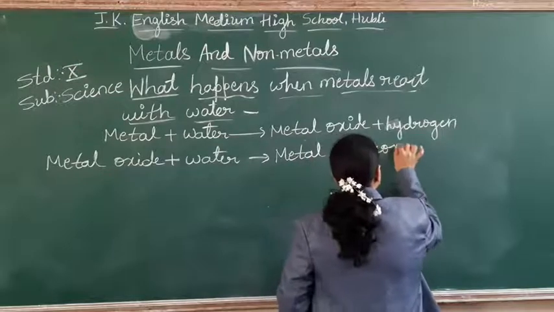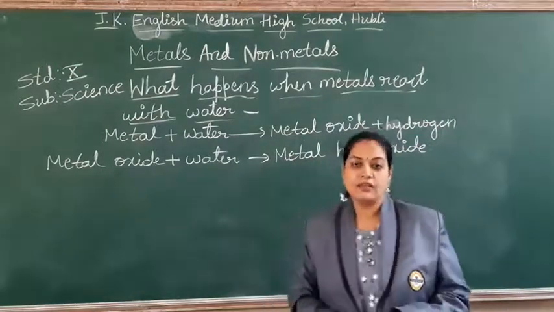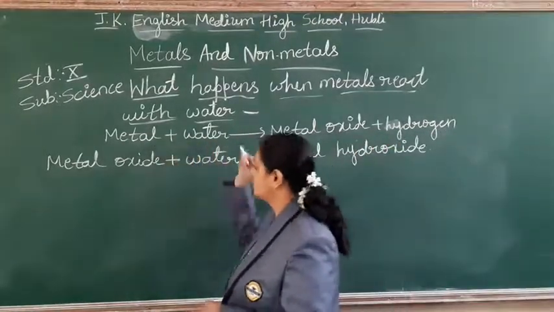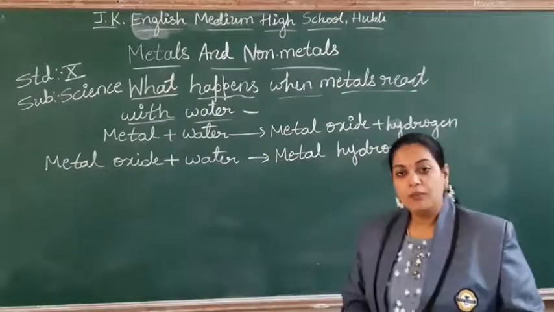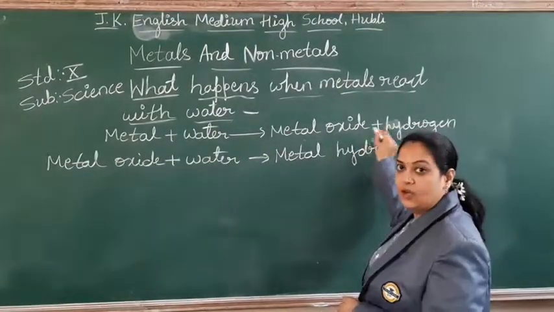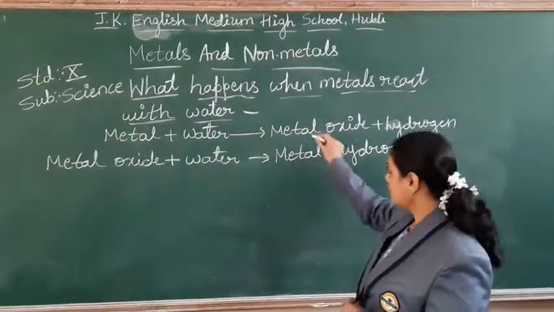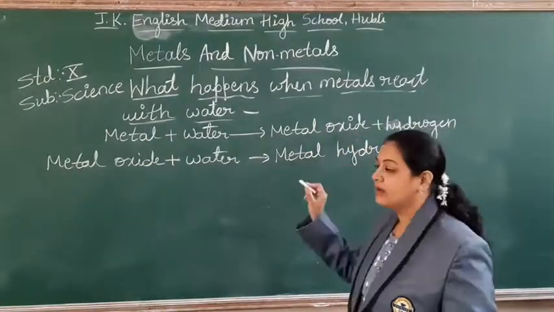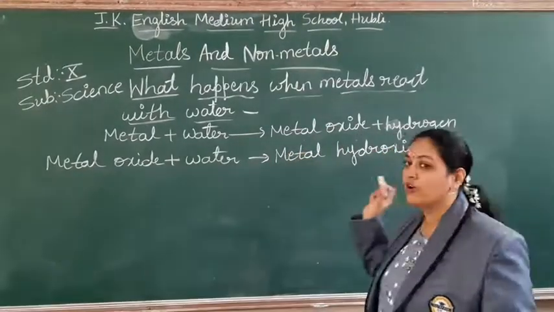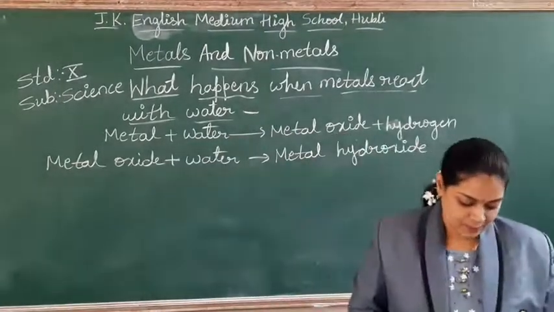Metal hydroxide. So these are the general statements of what happens when metals react with the water. Metal reacts with water to form metal oxide with the liberation of hydrogen gas. That formed metal oxide further reacts with water to form metal hydroxide. Right? So let us study with an example.